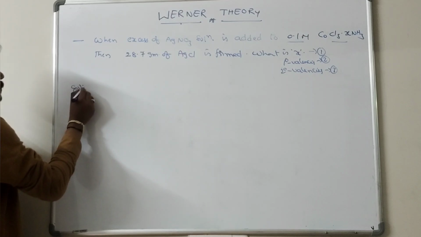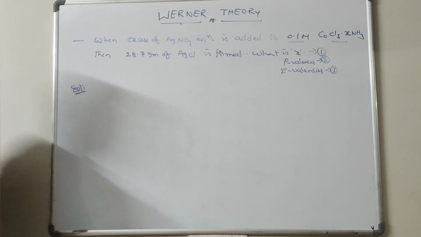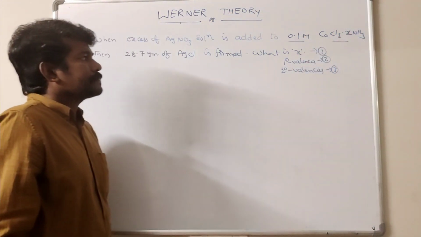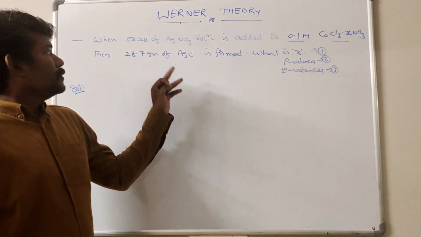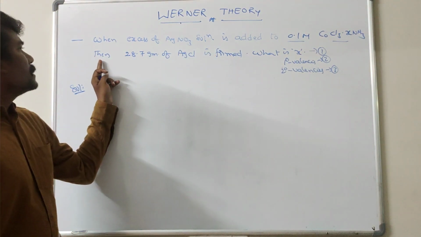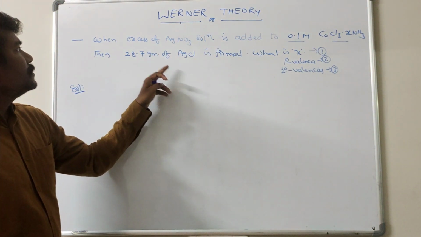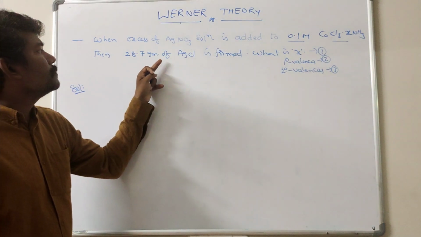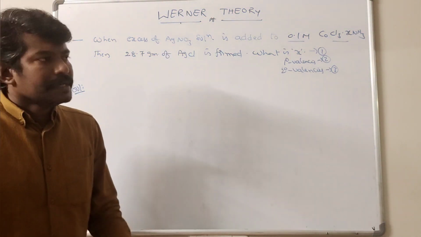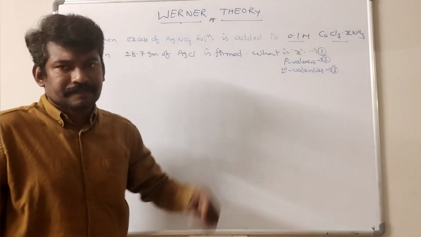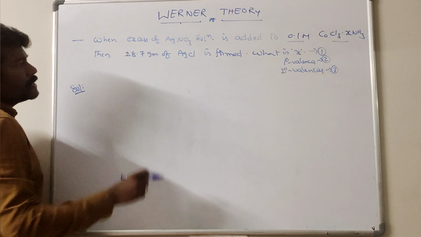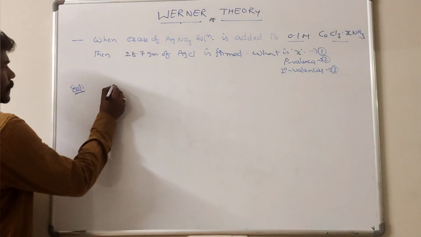All cobalt complexes are octahedral complexes. So 0.1 molar CoCl3·xNH3 reacts with excess of AgNO3, which gives 28.7 grams of AgCl. Based on this hint, we can calculate the number of moles of AgCl formed.